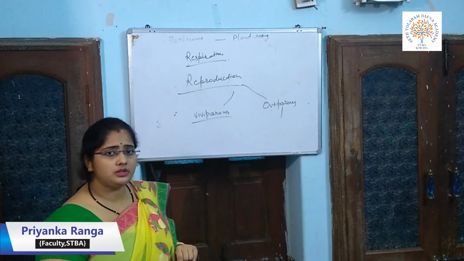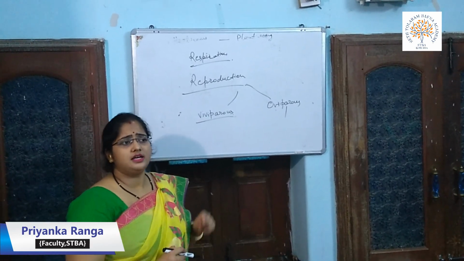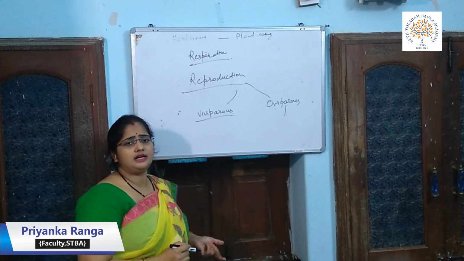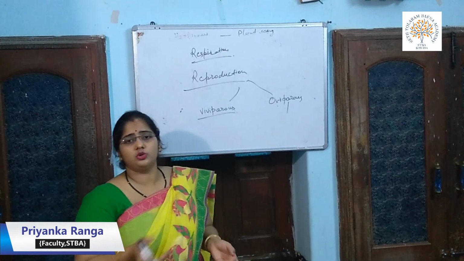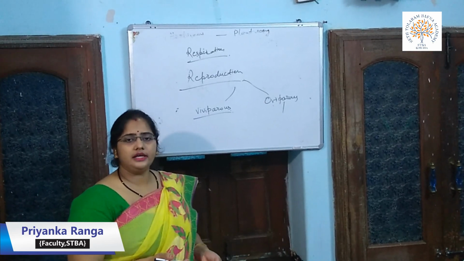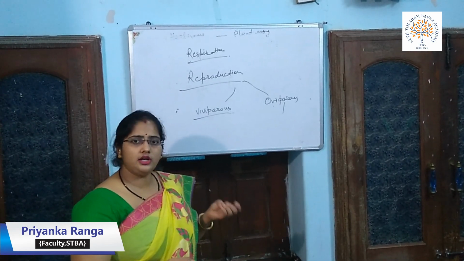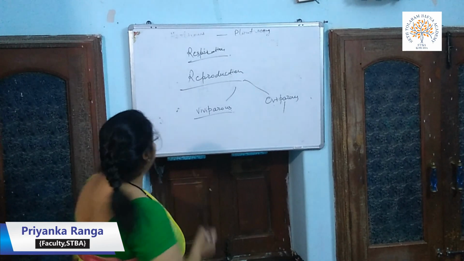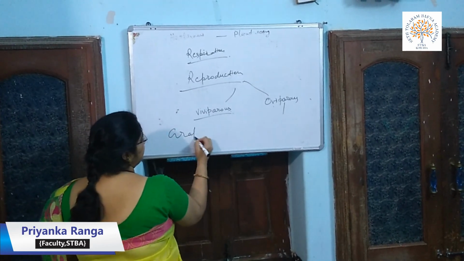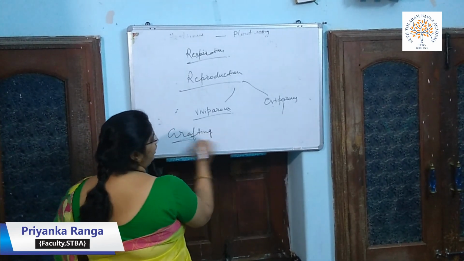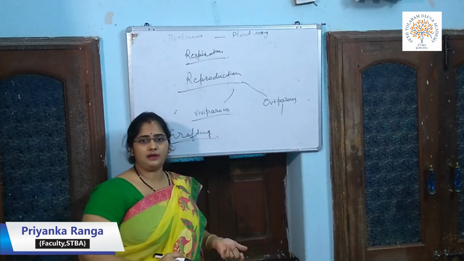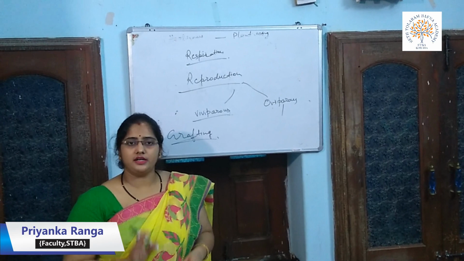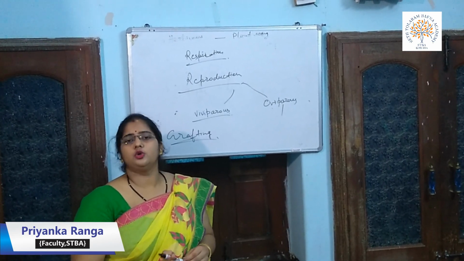When we talk about reproduction in plants, reproduction can be done in plants in different ways. That is from the seed of a plant, from the roots, from stem, layering or cutting. Here we have learned a new term, that is grafting. What is grafting? Grafting is a method of reproduction in plants in which one stem is cut from the plant and attached to another plant, and that is planted in the soil, and a new plant will grow.